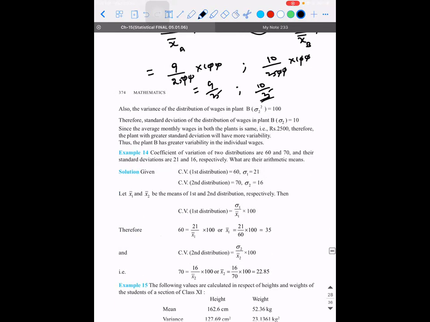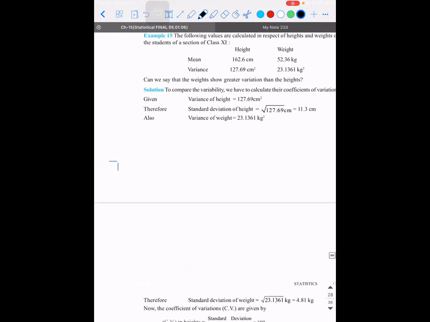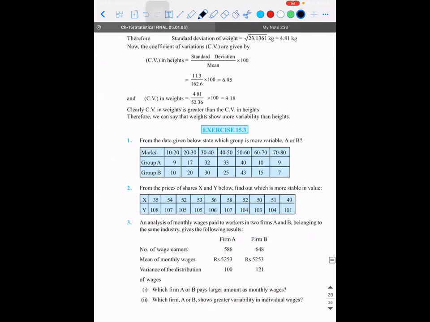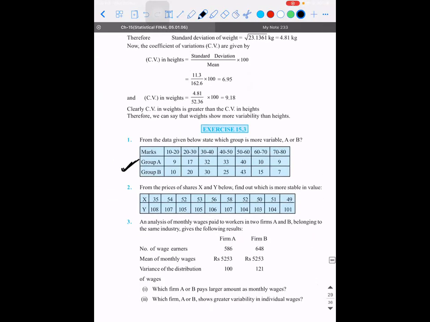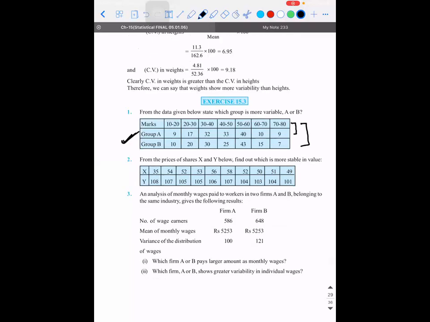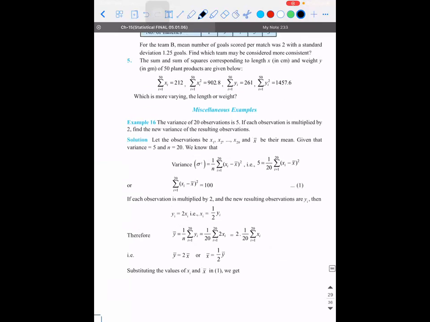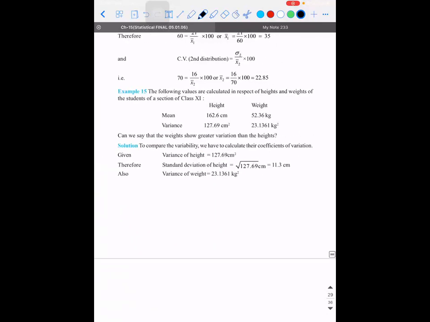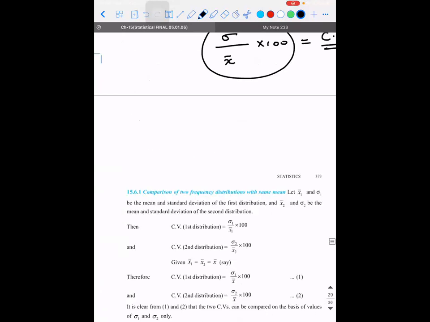So here the values will be directly given. Your work is only to just substitute and find it out. If suppose the data is given like this, will you be able to find out? So this is a cumulative frequency distribution. So here you need to find out the average for this class. Then apply the formula of the coefficient of variation. So this is all about statistics. I suggest you guys practice more.